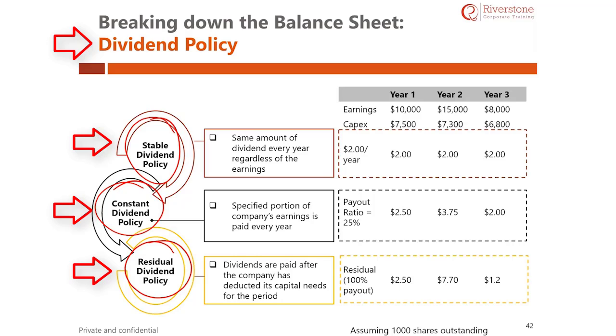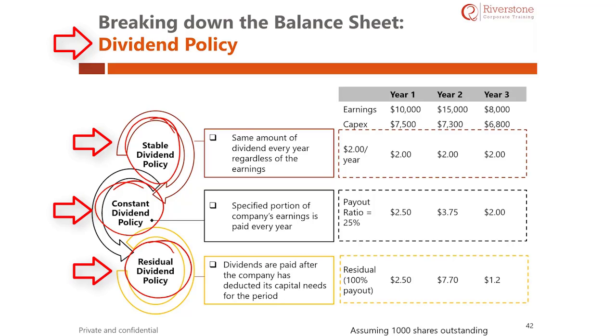We have taken 3 scenarios to explain the policies to you. The scenario is that we are making earnings of around $10,000 in the first year, $15,000 in the second year, and $8,000 in the third year. CapEx is the money that is required to make investments in fixed assets. We do not have to borrow money, owing to the assumption that we will fund all these assets through our earnings. The CapEx is $7,500 in the first year, $7,300 in the second year, and around $6,800 in the third year.